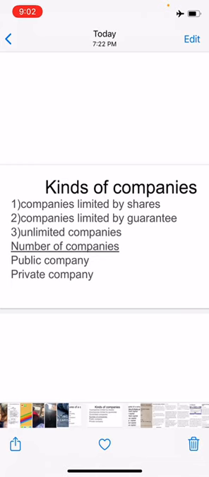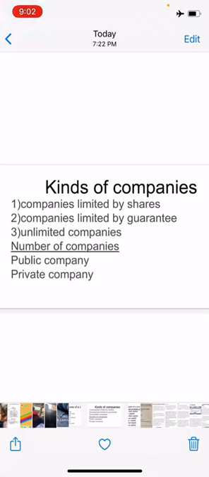On the basis of liability, they can be classified into three categories: first, company limited by shares; second, company limited by guarantee; and third, unlimited companies. These three categories come under classification on the basis of liability of its members.